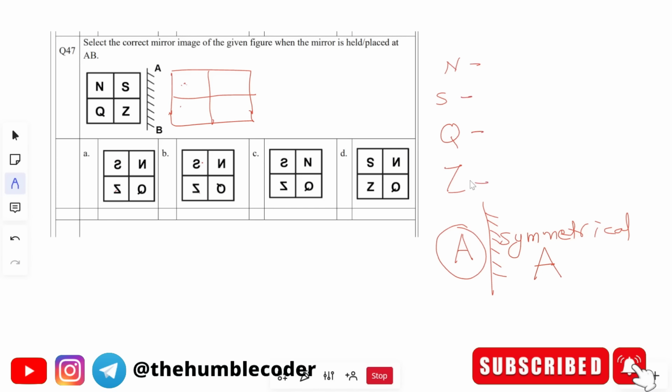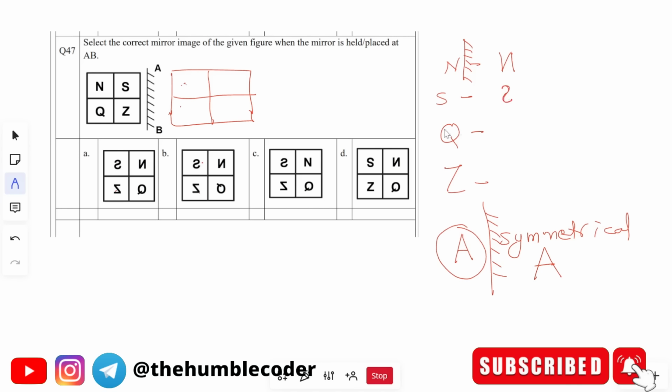See, N is not a symmetrical letter, because N appears reversed. The reverse order of N will be this one. This is how N will appear if the mirror is placed on the vertical side, that is the right side. So N is not symmetrical. Similar goes with S. S is also not symmetrical. After the mirror image, it will look something like this.